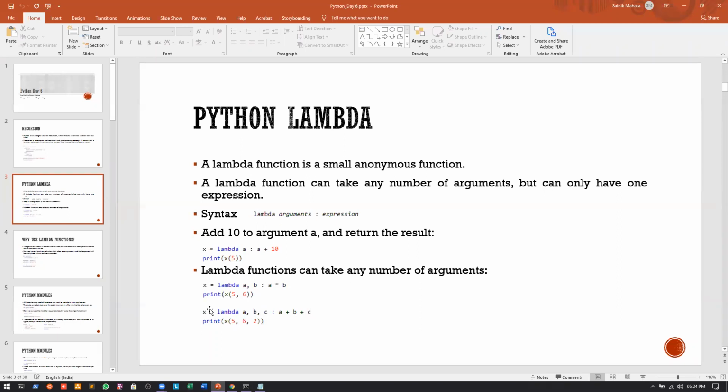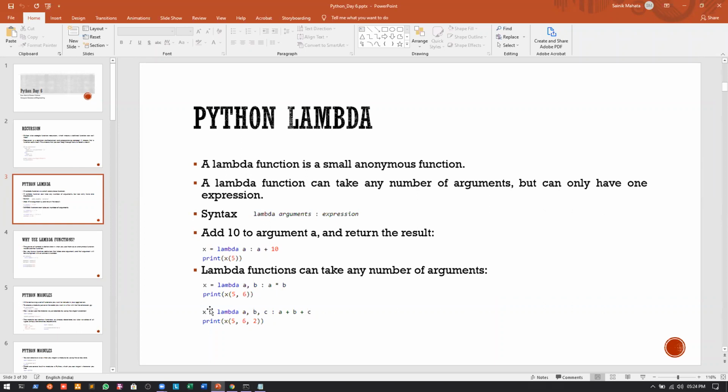Now why do we use lambda functions? That should be a question, that if we have a normal function call scenario, then why do we need to use a lambda function? Generally there are two things that we need to understand about why we use lambda functions.